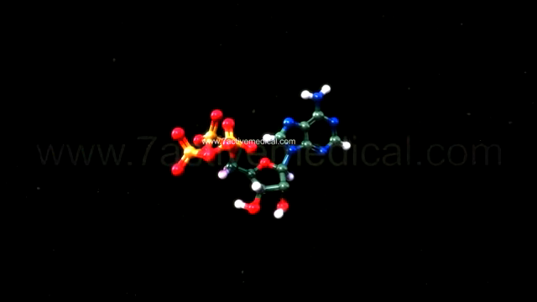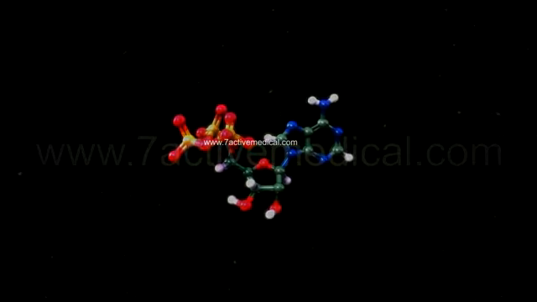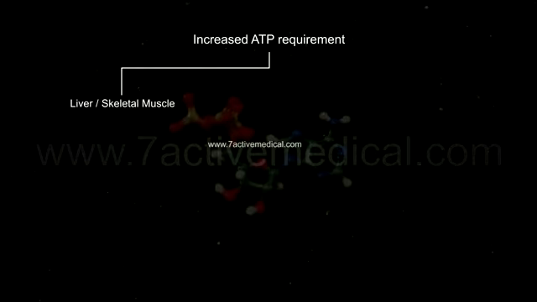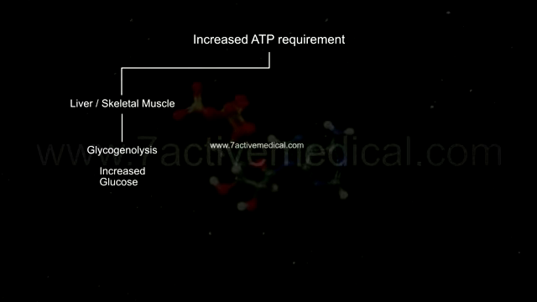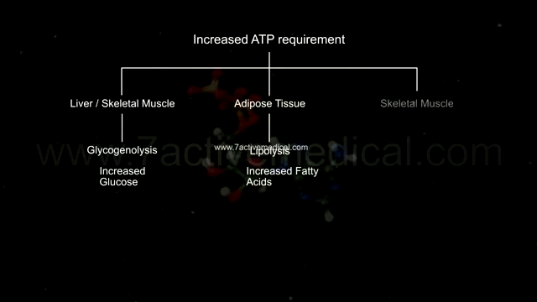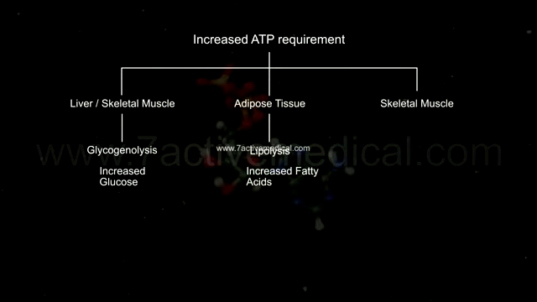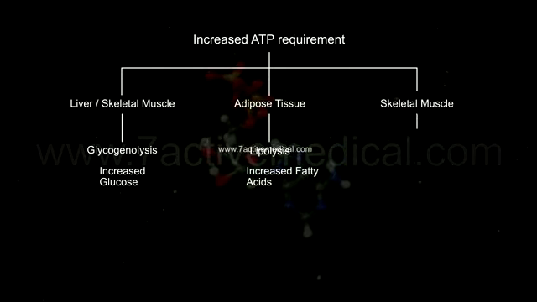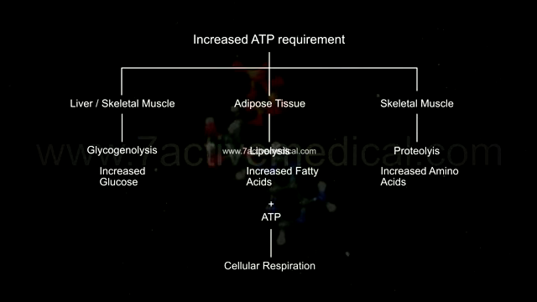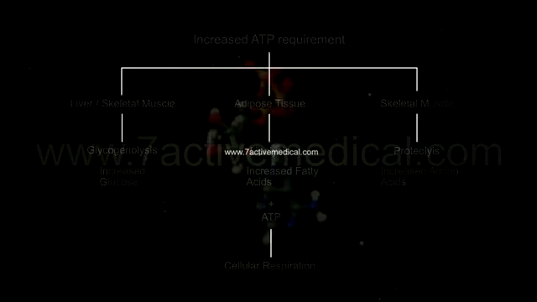All this creates a need for more ATP, which is mobilized through the energy stores of the liver and skeletal muscles through glycogenolysis, the adipose tissue through lipolysis, and the breakdown of skeletal muscles to amino acids through proteinolysis, thereby providing substrates for cellular respiration.